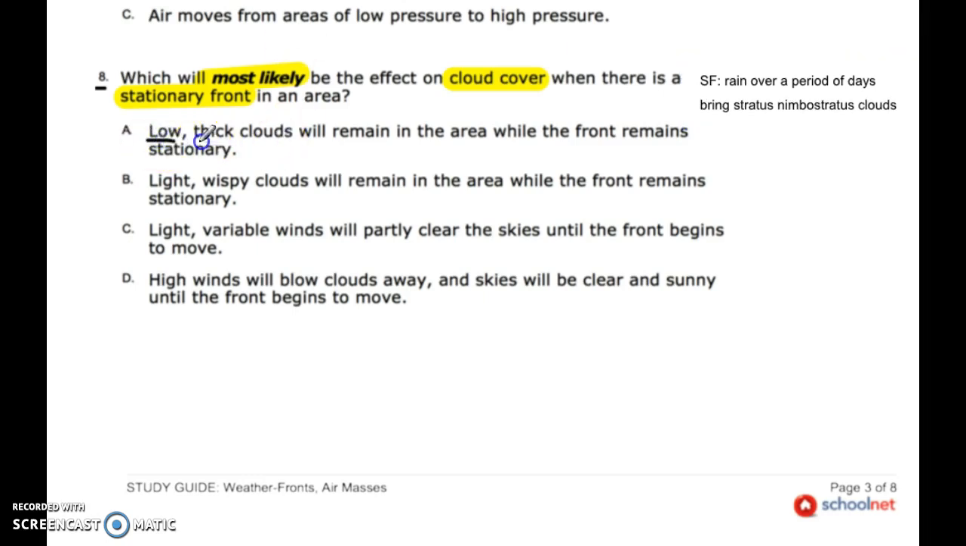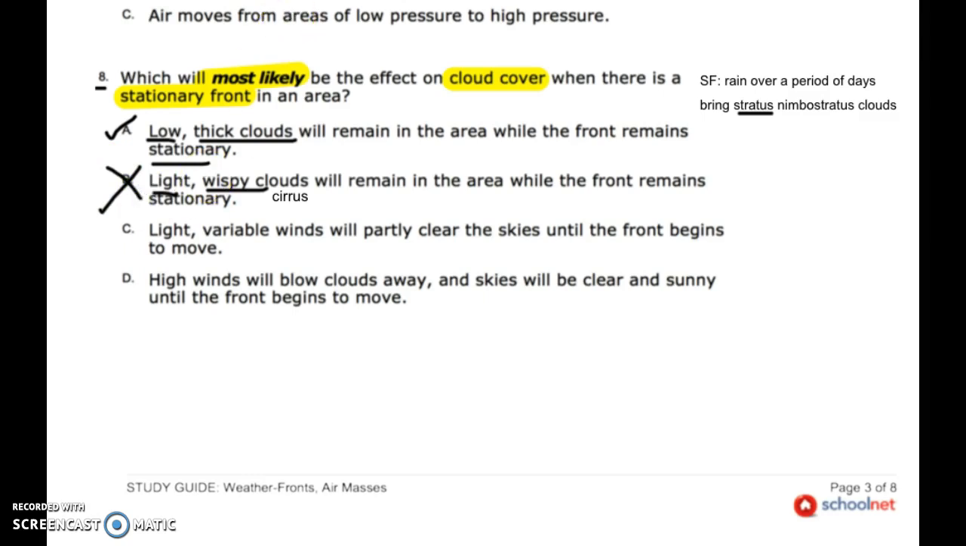Low, thick clouds, that describes stratus, low and thick, will remain in the area while the front remains stationary. Okay, I kind of like that answer. Light, wispy clouds. Now we all know that light, wispy clouds are cirrus clouds, and typically cirrus clouds mean that we are going to have fair weather. So I'm going to go ahead and rule this one out because we know stationary fronts bring long periods of